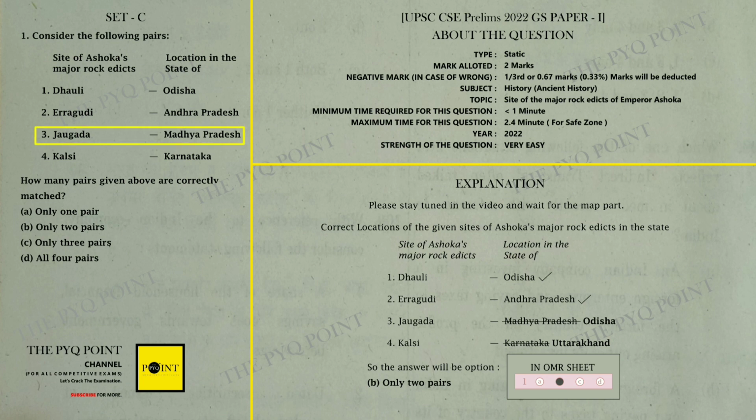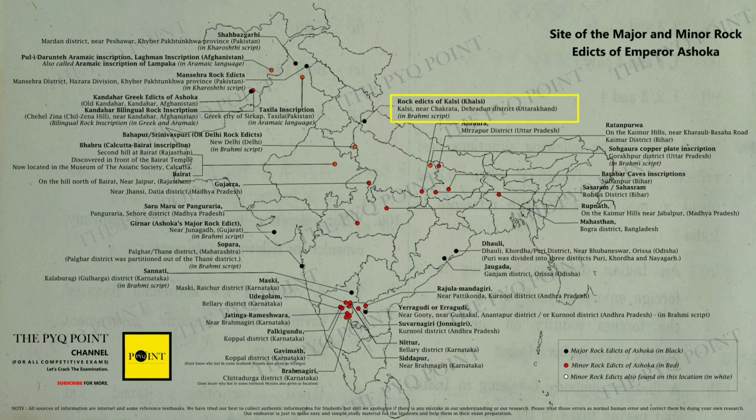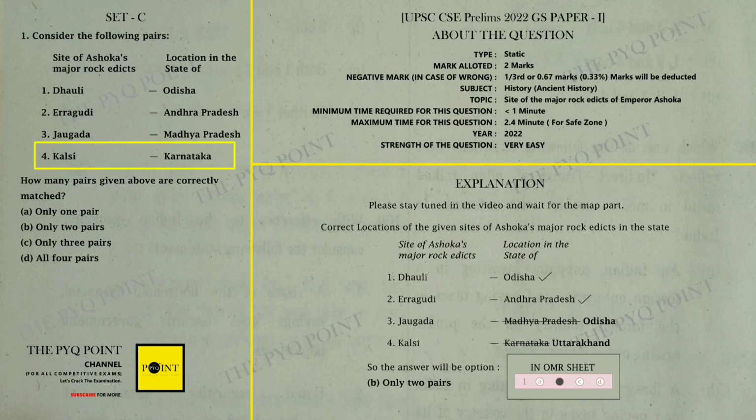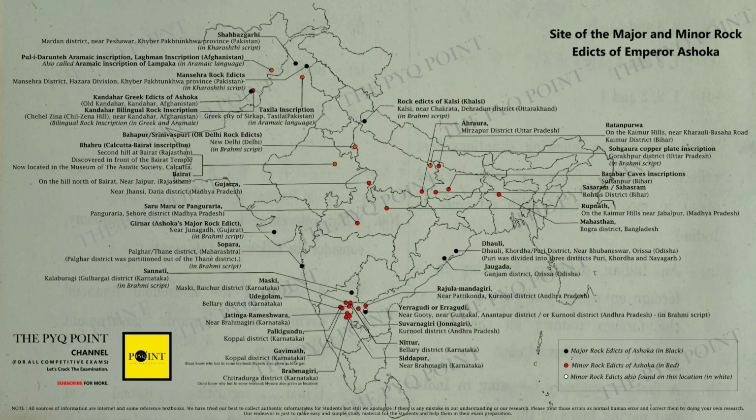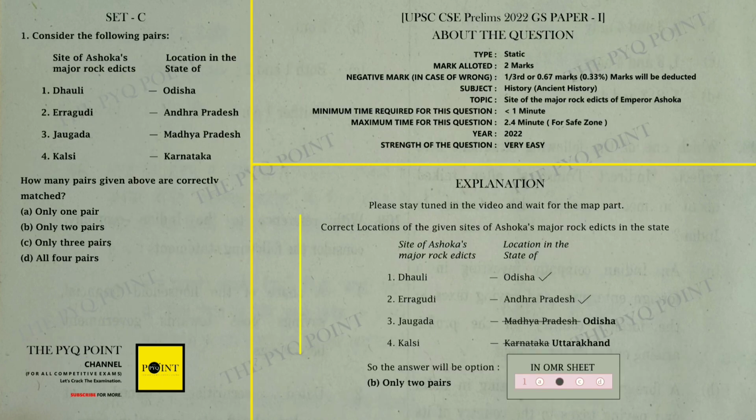Now let's see what is the fourth pair given. The fourth pair is given Kalsi, Karnataka. Friends, Kalsi rock edict is not in Karnataka, but it is near a place called Chakrata in Dehradun district of Uttarakhand. Hence, the fourth pair is also wrong. Hence, the answer will be only 2 pairs, that is option B. So, in this way, we have solved this question. The answer is option B, that is, there are only 2 pairs that are correctly matched.